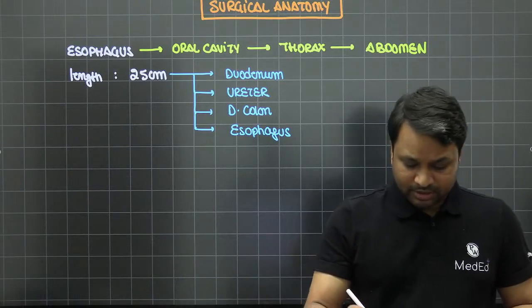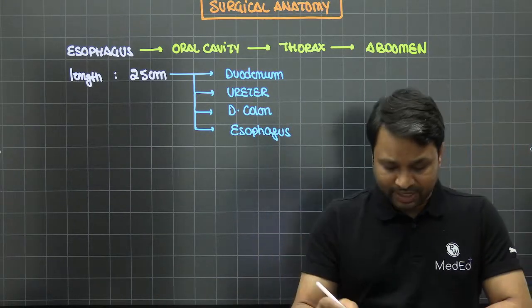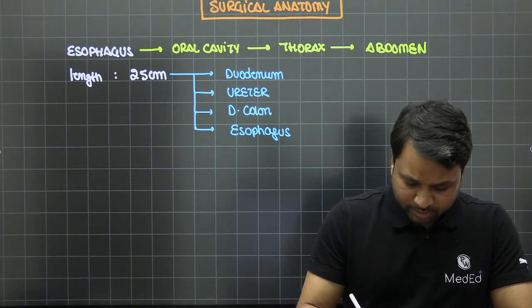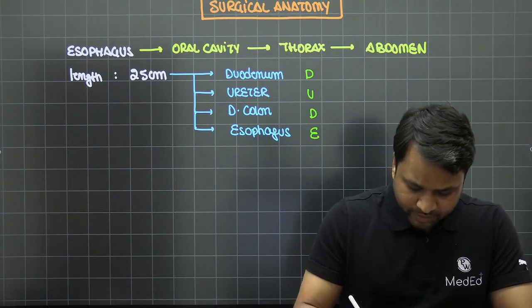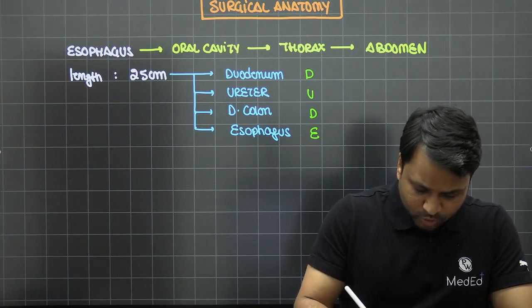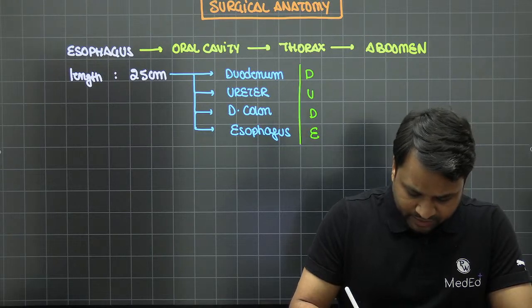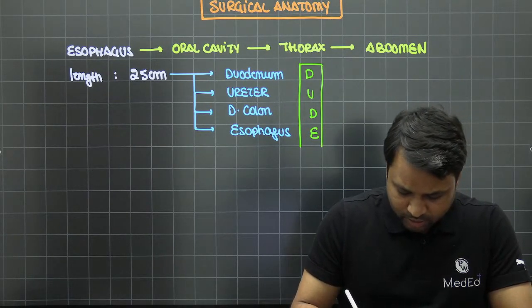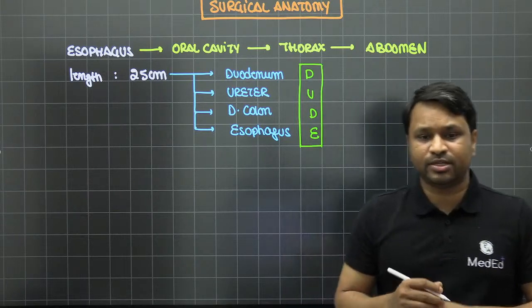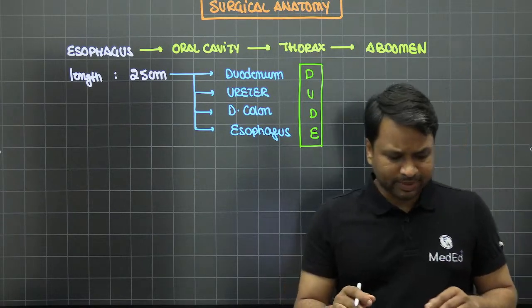Right now, these are the structures which are going to be 25 centimeters. A small mnemonic to remember: what we call each other is dude, right? So these are the structures which are also going to be approximately 25 centimeters. That is your duodenum, your ureter, your descending colon, and the esophagus. Remember it as dude, nothing spectacular about it.